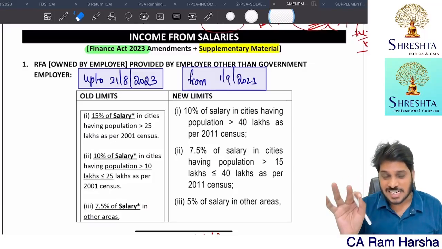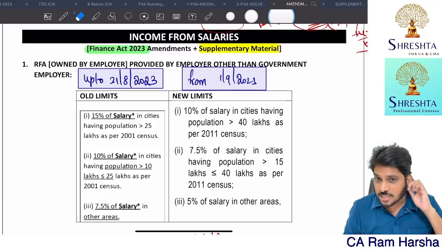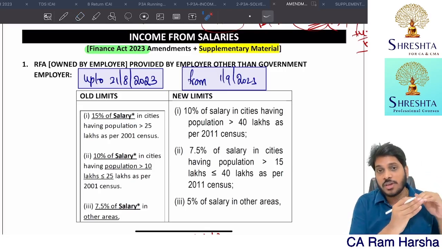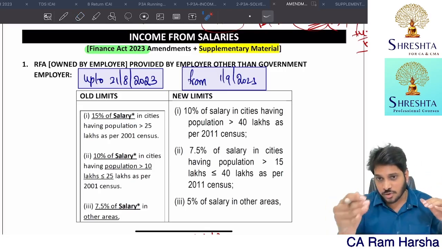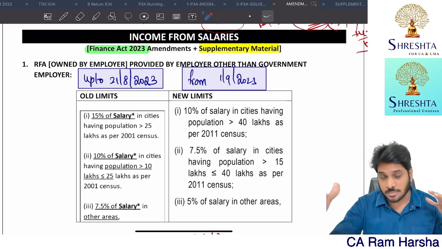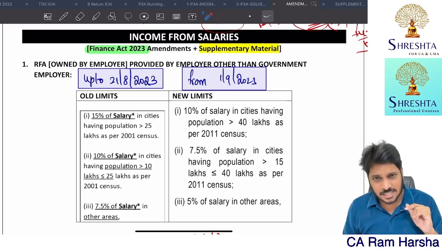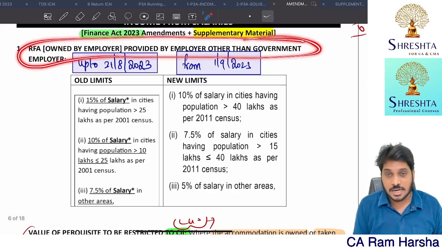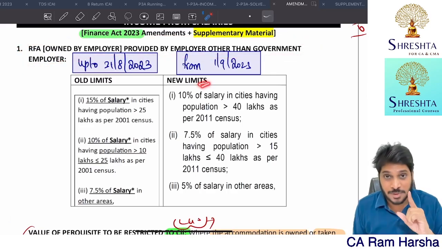Here is an important clarification on rent-free accommodation perquisite valuation. As we all know, I already gave an amendments video even in the Part 1 Income Tax marathon. If you're watching this marathon, just go through that salaries amendments video, where we have covered it. One of the amendments is that rent-free accommodation related perquisite valuation limits have been changed.